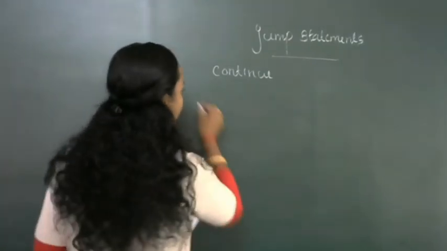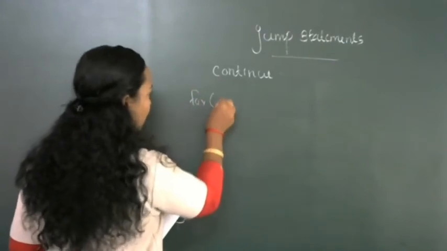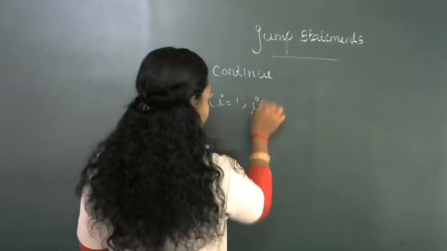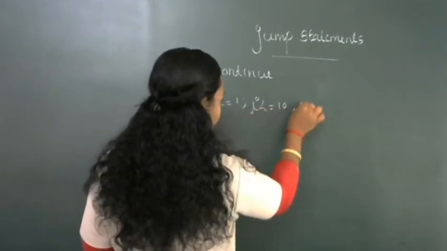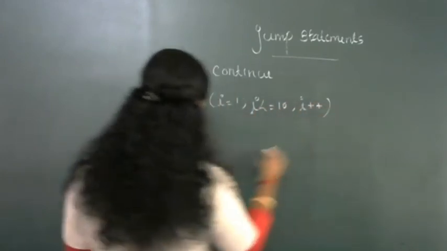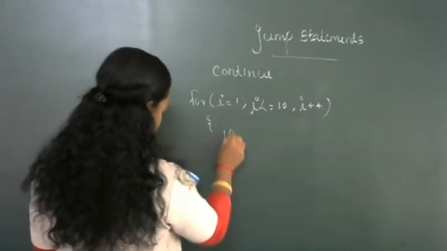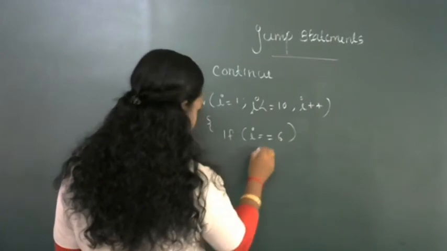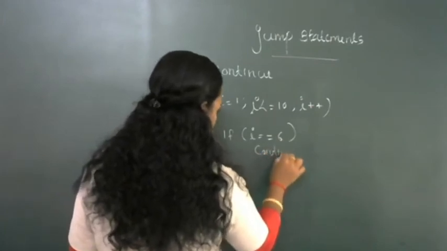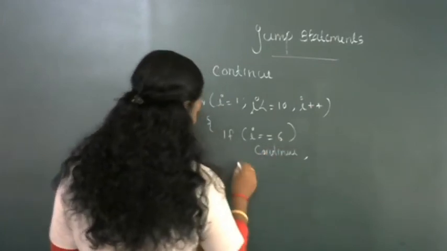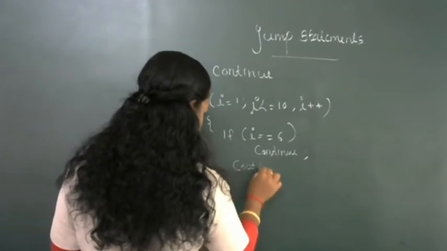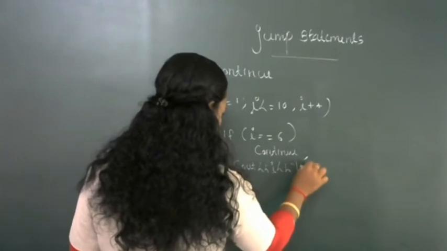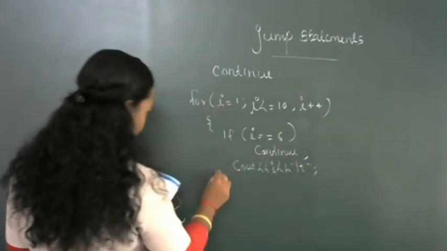For example, I am going to write a C++ program: for i equal to 1, i less than or equal to 10, i plus plus, if i equal to 6, continue, cout i, and then close the bracket.